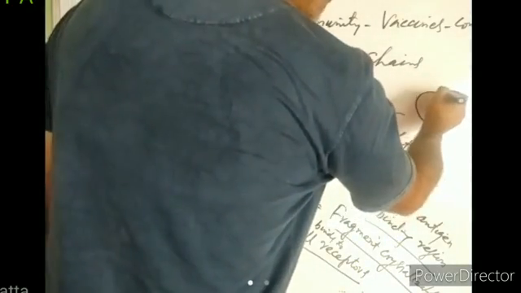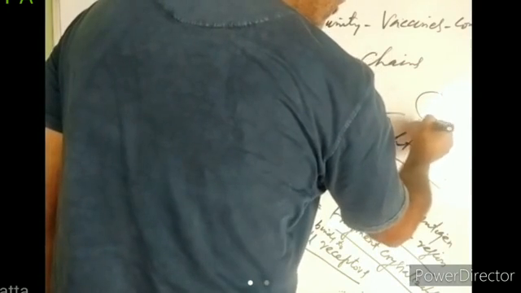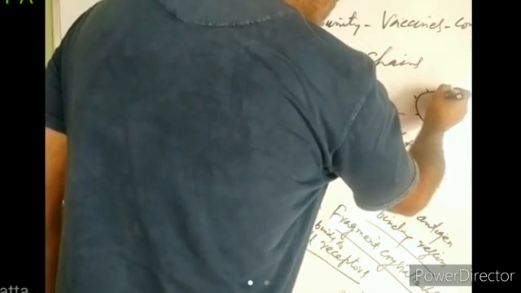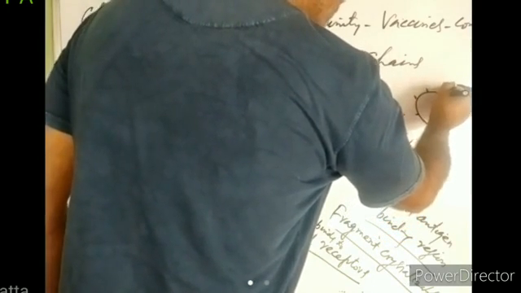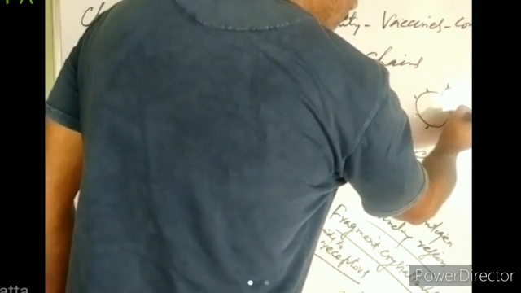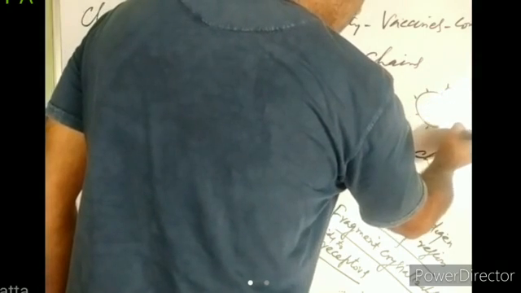So this is a cell. It has receptors on it. So antibodies can bind to these receptors.